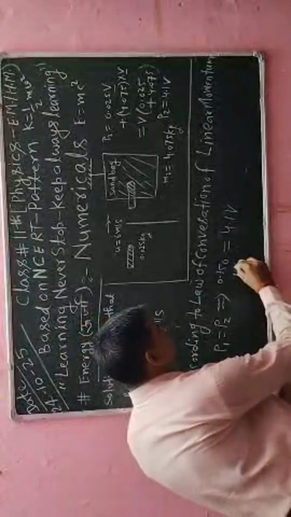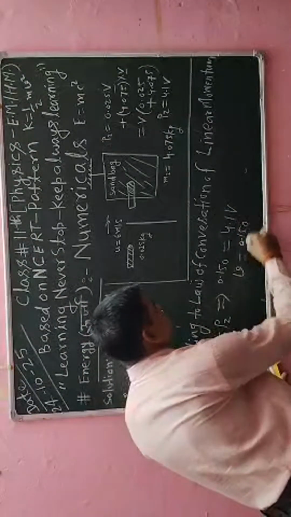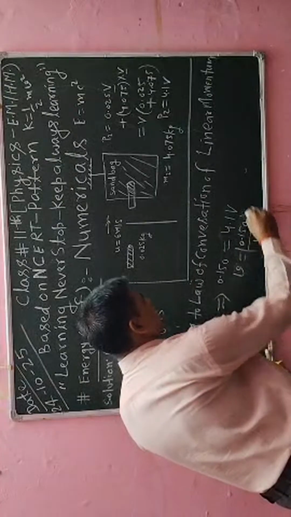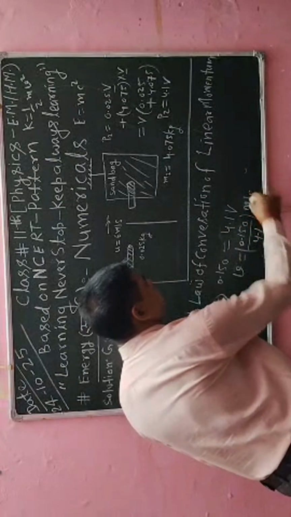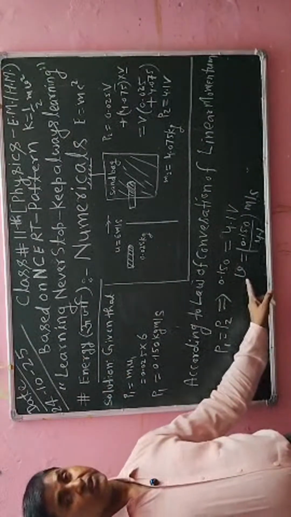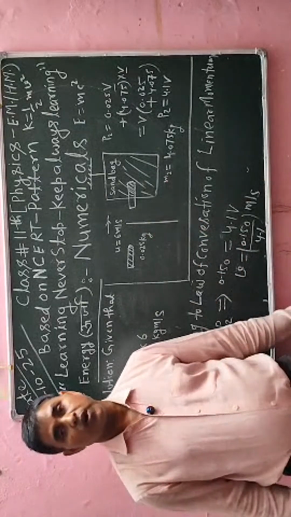V is equal to 0.150 divided by 4.1. This is the value of the velocity I have got after the collision. So with this velocity, both objects will move in the forward direction.